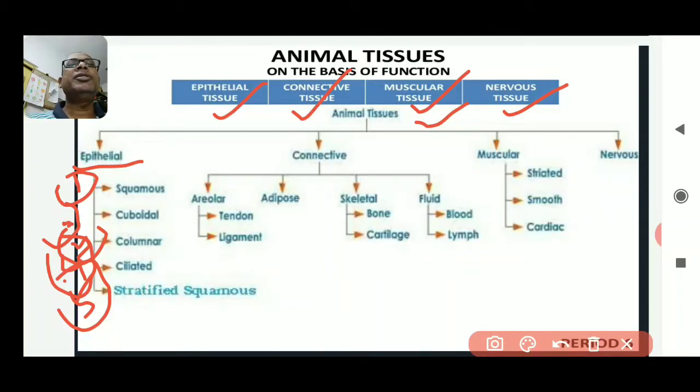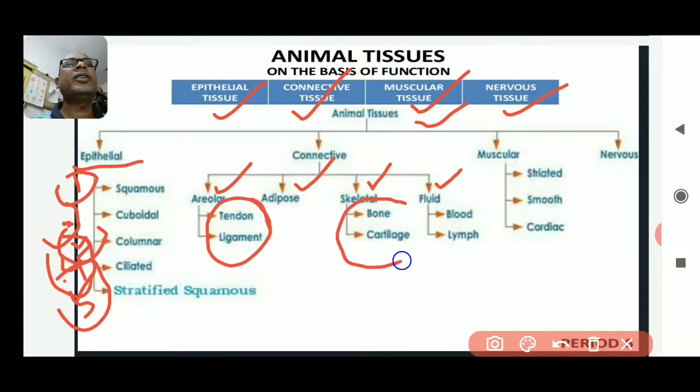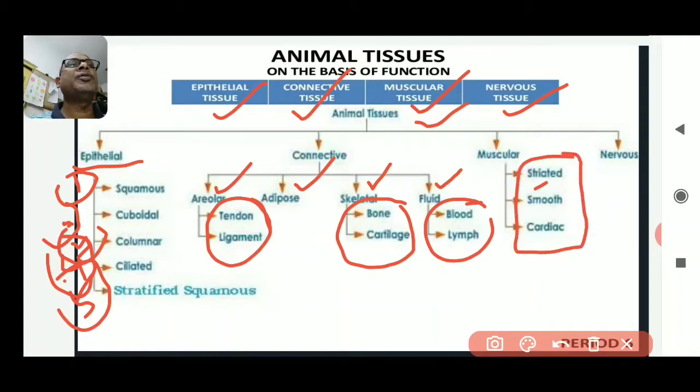Again, connective tissue is divided into four different types. First one is the areolar connective tissue, then adipose connective tissue, skeletal connective tissue, and fluid connective tissue. Areolar connective tissue is divided into tendon and ligament, and the skeletal connective tissue is divided into two parts. First one is the bone, another one is the cartilage. Then fluid connective tissue is divided into blood and lymph.